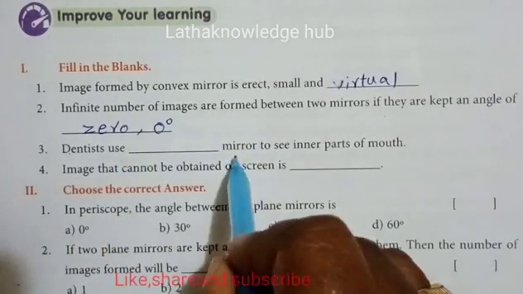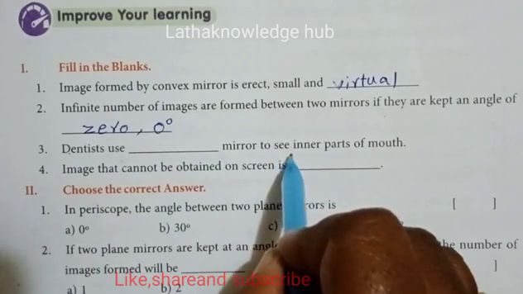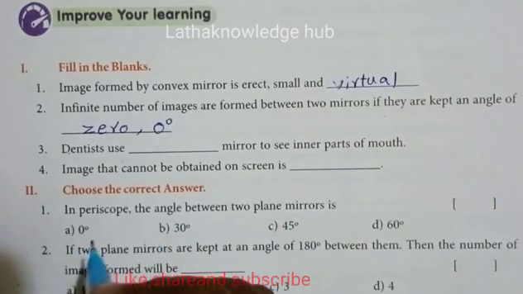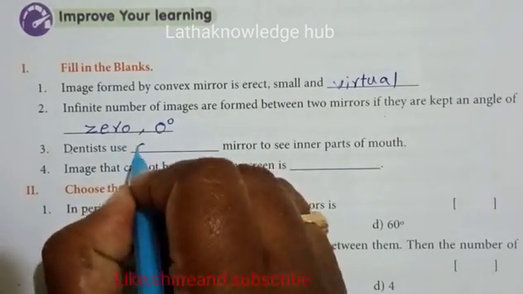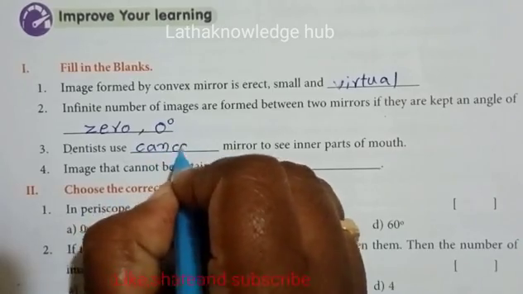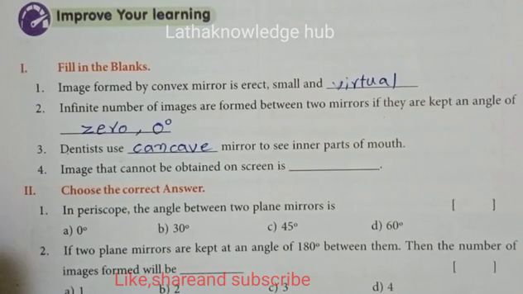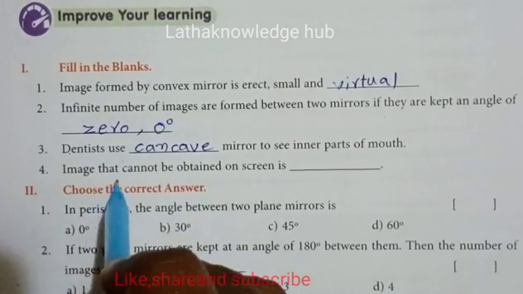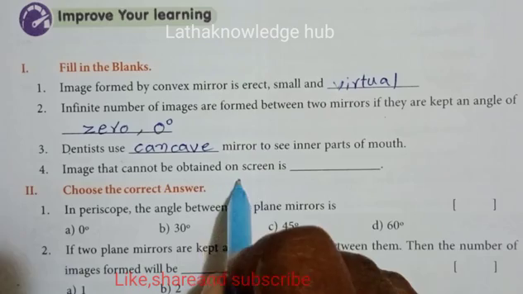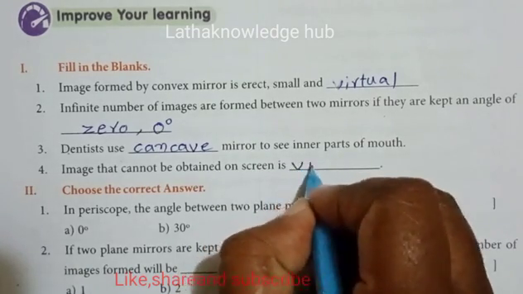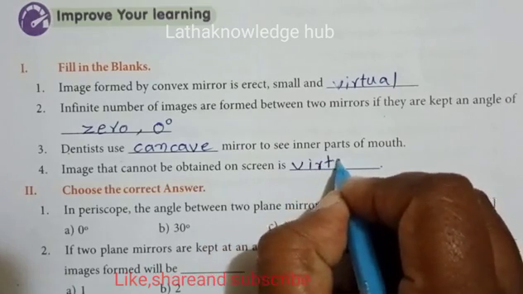Dentists use dash mirror to see inner parts of the mouth. Concave or convex? Concave mirrors. Dentists always use concave mirrors to see the inner part of the mouth. An image that cannot be obtained on a screen is a virtual image.